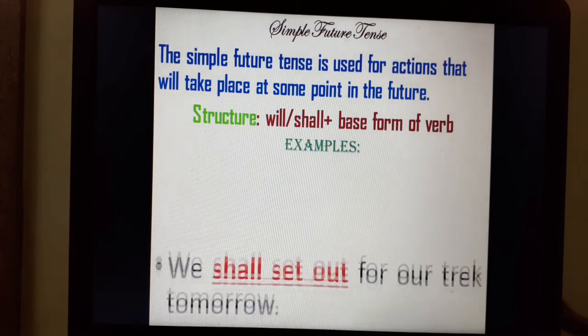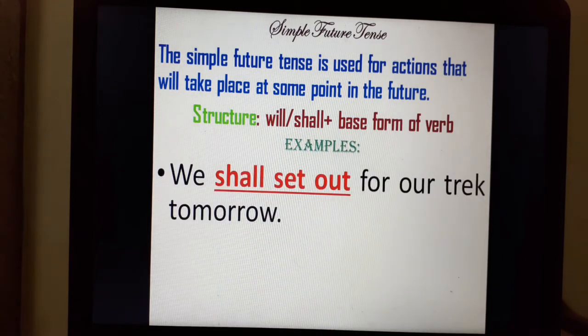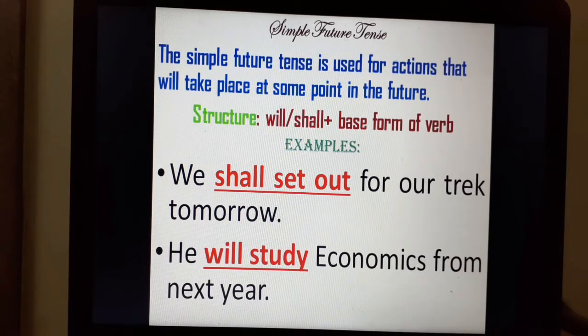Let's see some examples. We shall set out for our trek tomorrow. Set out is a phrasal verb which means to begin a journey. Next sentence: He will study economics from next year. So, shall set out and will study are simple future tense.